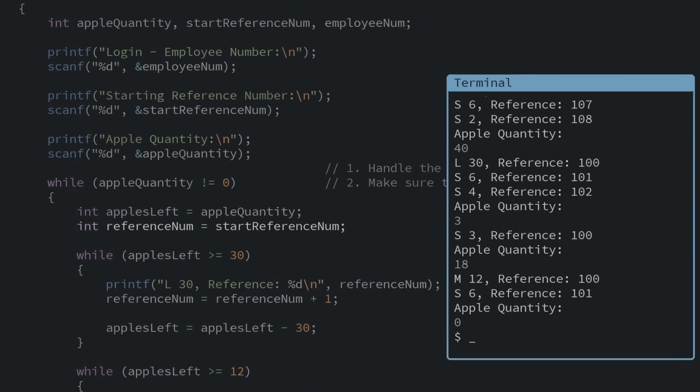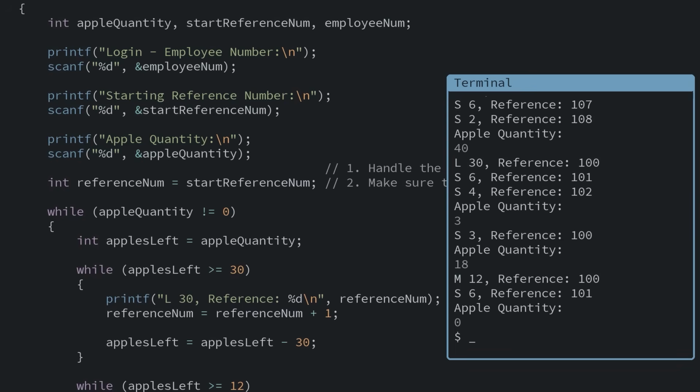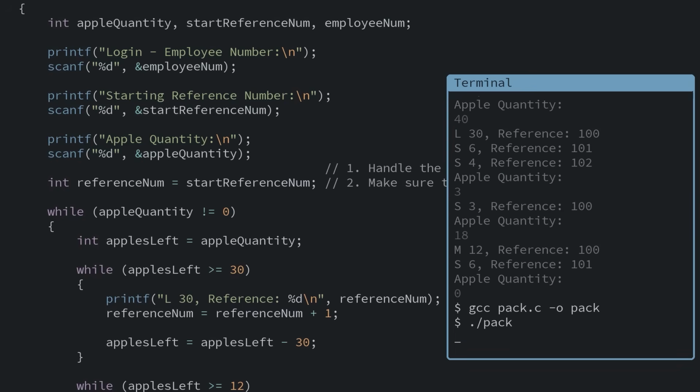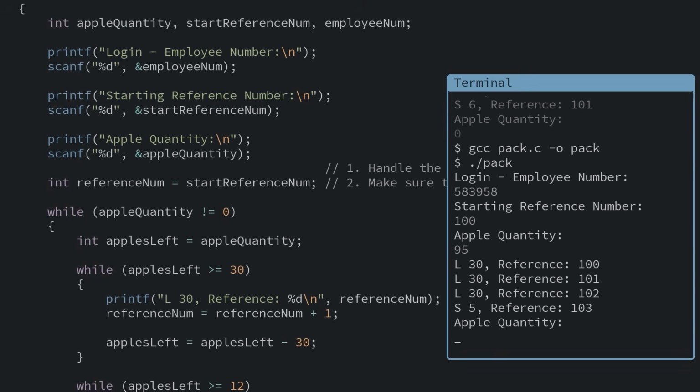Once we dig into this, we'll figure out that we're resetting our reference number here. Every time we start another iteration of our loop, it's getting set back to the start. If we move this outside of our loop, we'll only set up our reference counter once, and it'll keep incrementing throughout the entire lifetime of the program.